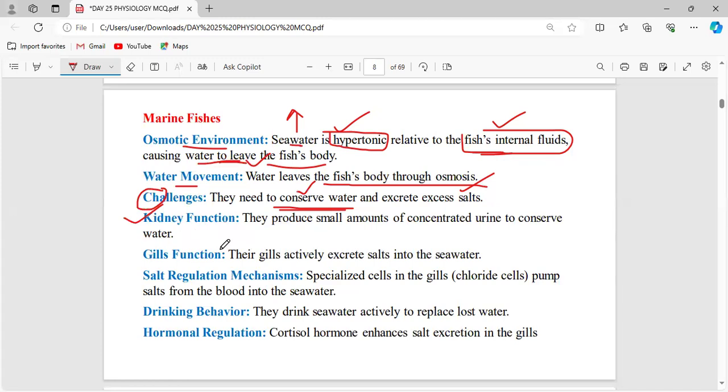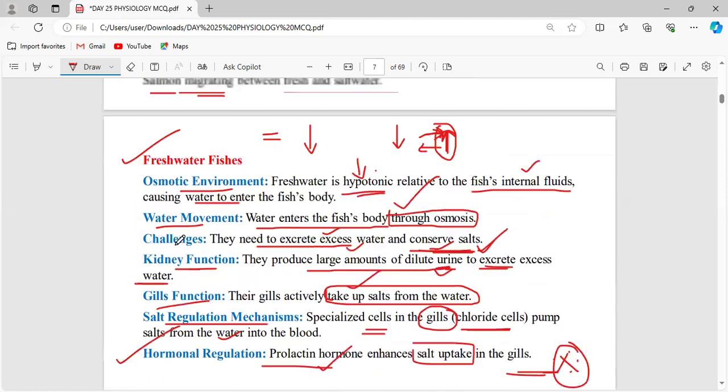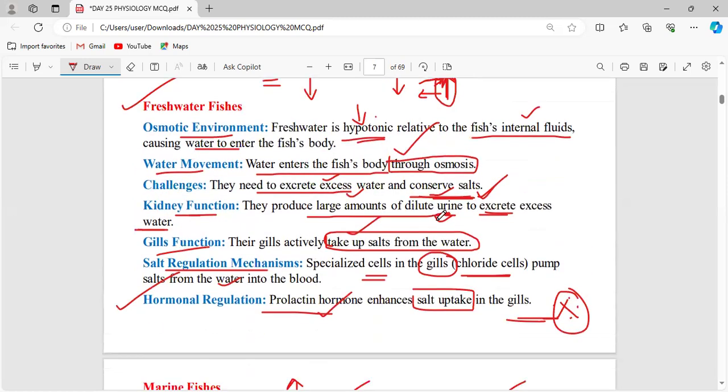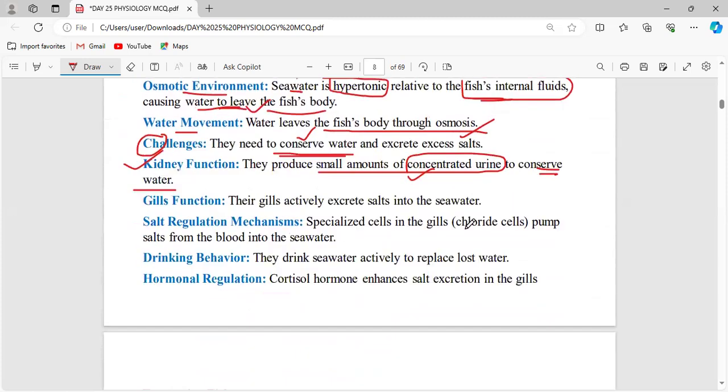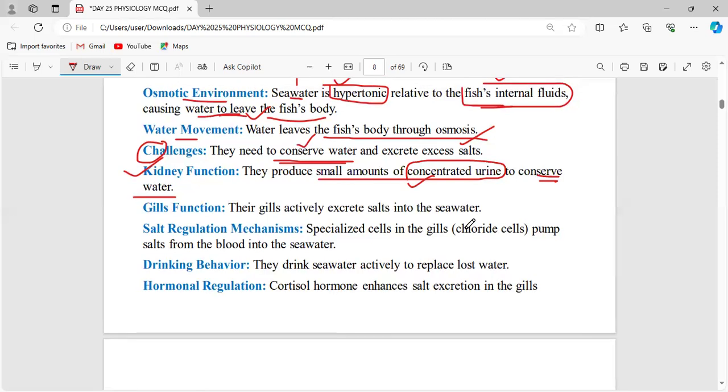Now, what is the function performed by the kidney? See, in freshwater fishes, they produce a lot of diluted urine, but here they are producing a small amount of concentrated urine. Why? Because they have to conserve water. Here the water reabsorption takes place vigorously. But in the case of freshwater fishes, they produce dilute urine, so they have to excrete this excess water. But here these fishes have to conserve the water and they have to excrete the excess salt. And the excretion of excess salt will be done by the gills. So this is the function performed by the gills in the marine fishes.